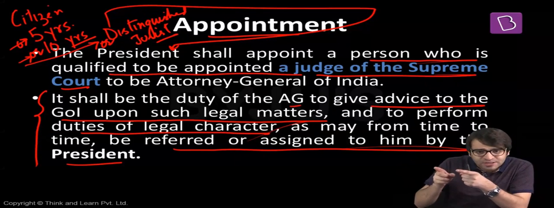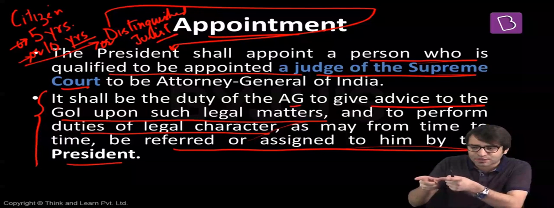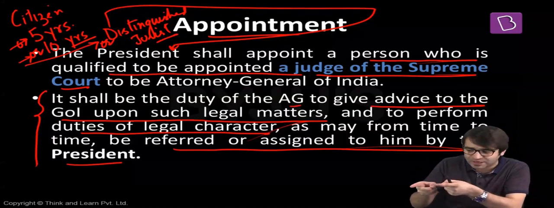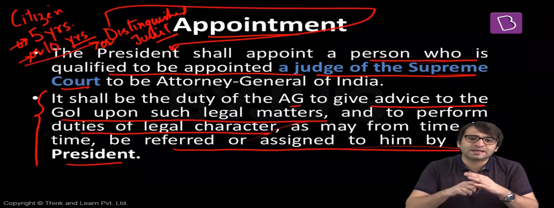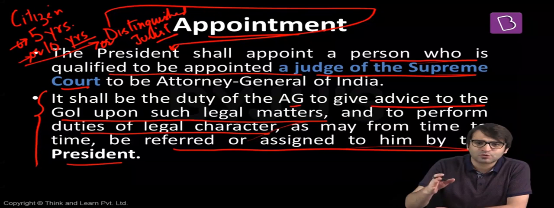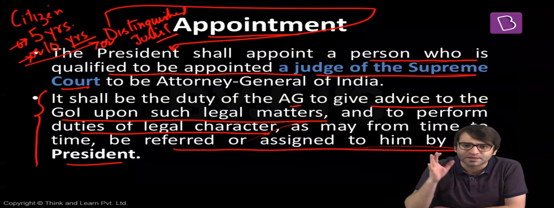What do you think? Are these legally justifiable claims of the Governor? If tomorrow the government of West Bengal is going to contest this President's rule, is going to challenge the imposition of President's rule, can you defend us in the Supreme Court? Can you defend us in the Calcutta High Court? Can you do that? That means on such legal matters, the Attorney General of India advises the Government of India. The Attorney General may say none of the grounds mentioned in the Governor's report justifies imposition of President's rule, so I cannot defend it.